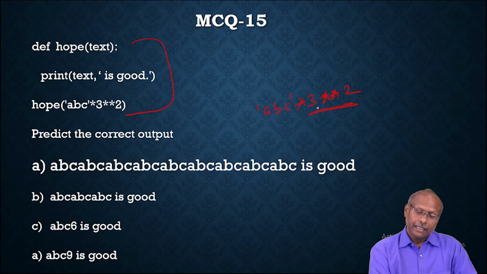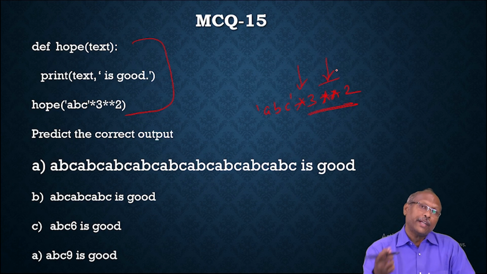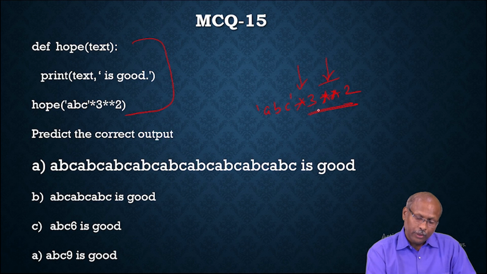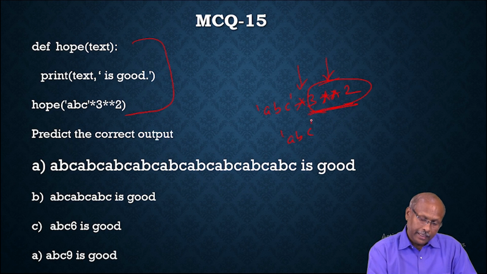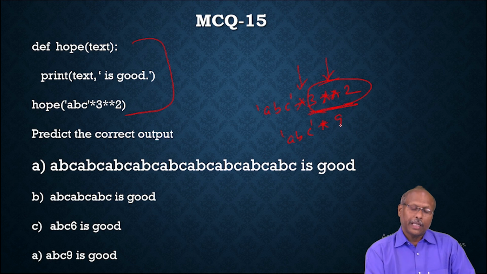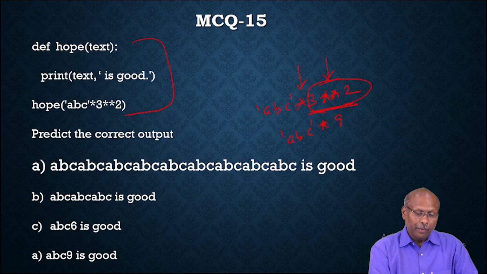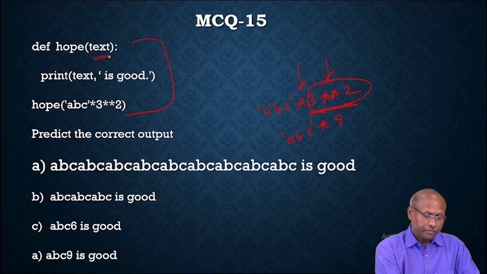ABC into 3 will not multiply immediately because there is a power operator. This is a multiplication operator, whereas this is a power operator. You know that the power operator has more priority than multiplication. That's why it will do this operation first: 3 star star 2, that means 3 power 2, which is 9. So ABC into 9. ABC will be replicated 9 times, and that value will be passed as a parameter to the function.